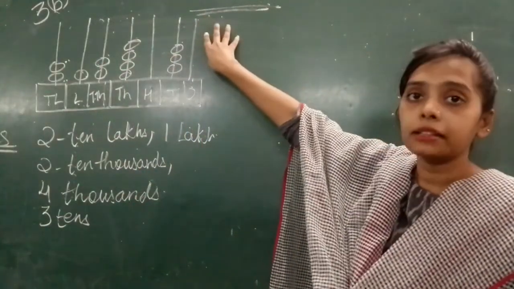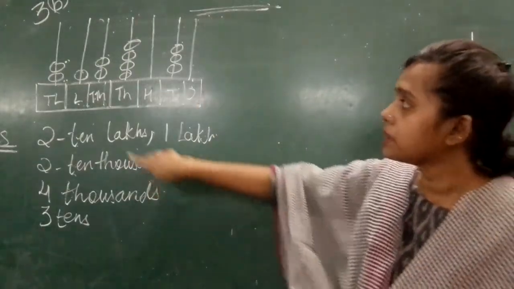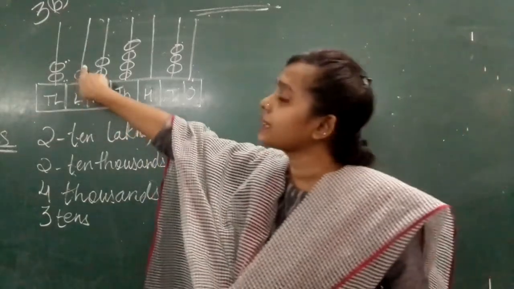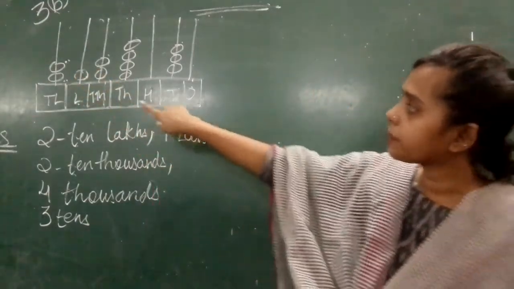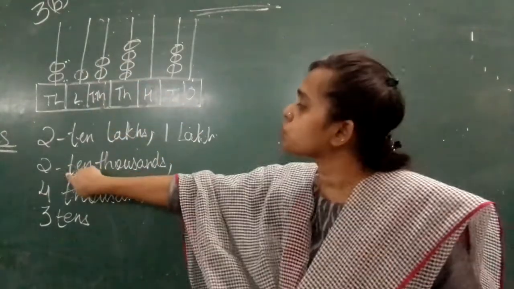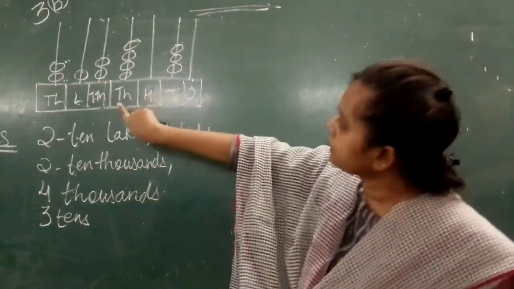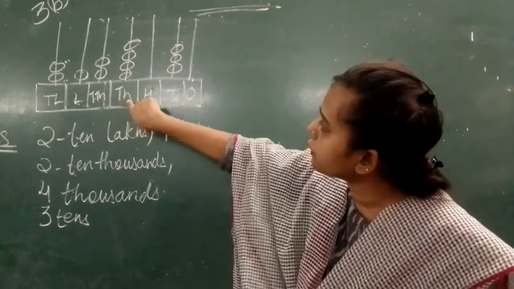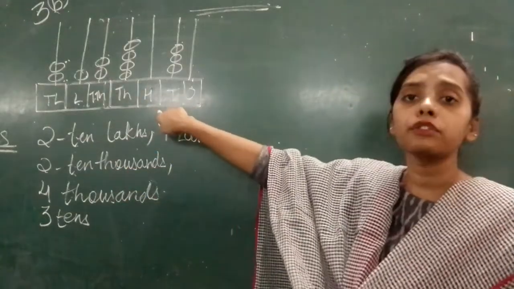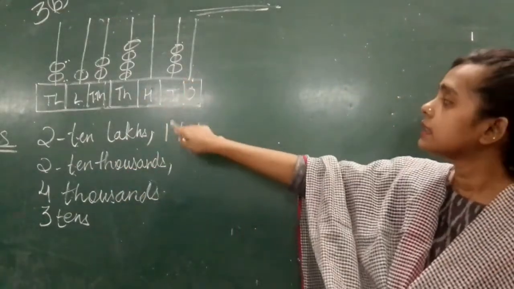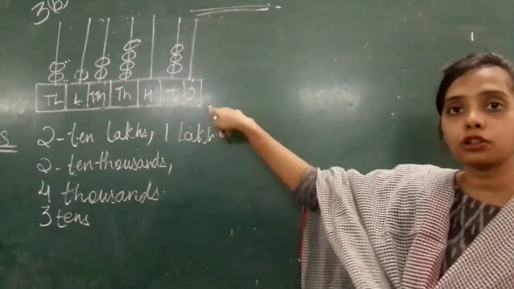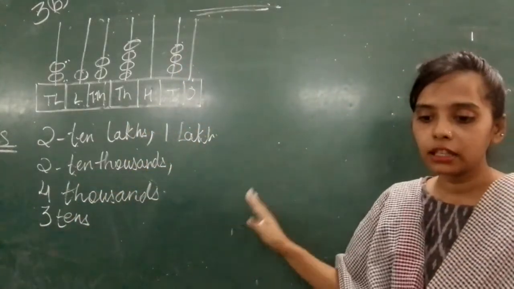Whatever is there in the abacus, whatever we can see, we will write. We can see 2 10 lakhs, so we have written 2 10 lakhs. Then we can see 1 lakh. We have written here 1 lakh. Then how many 10,000s are there? 2. So 2 10,000. And then in thousands, you can see 1, 2, 3 and 4. So there are 4,000. Then we have no 100, so we will not write it. Then if you look at tens, we have 1, 2, 3. Ones also we do not have.